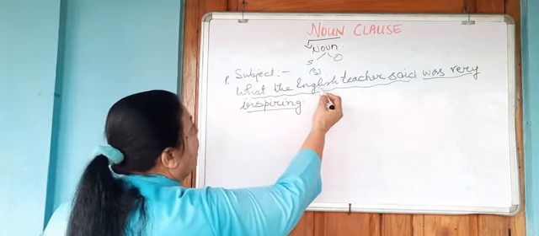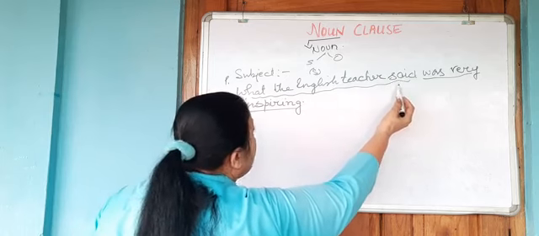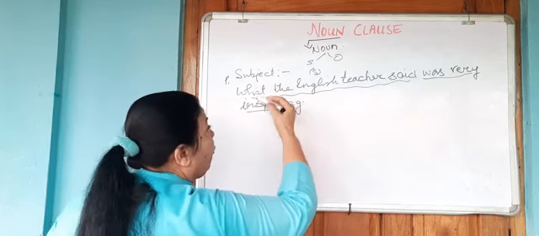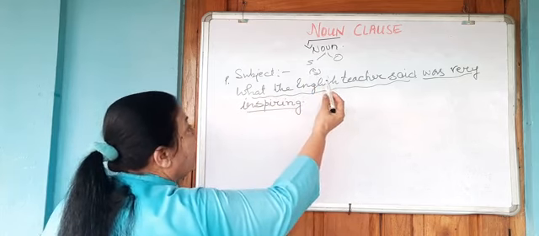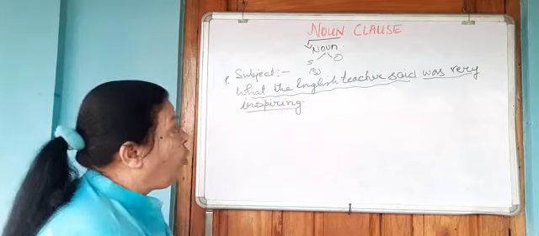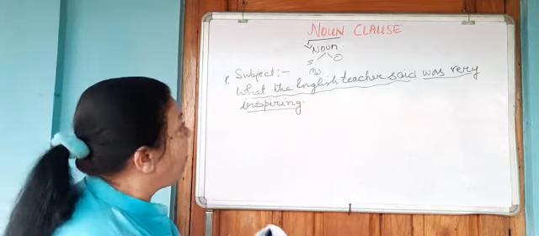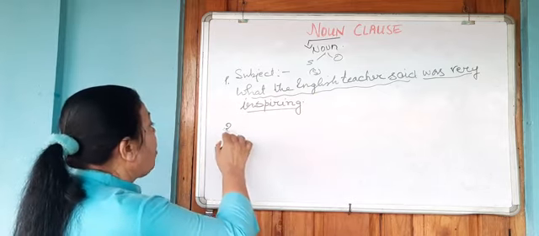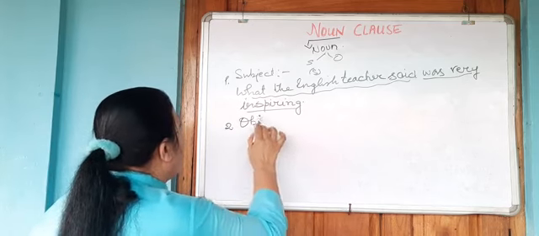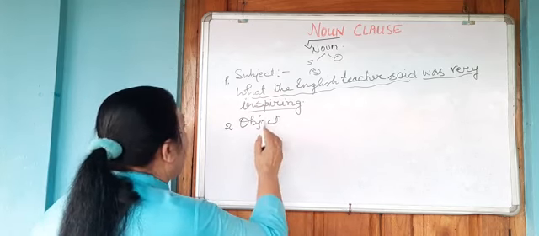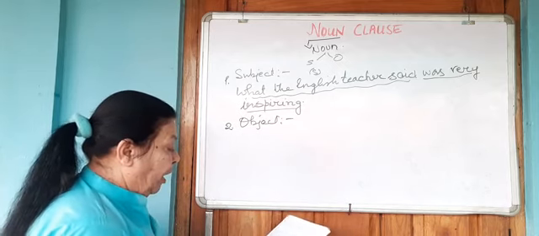Here you have the English teacher as a subject, said as your finite verb. Since the group of words is doing the work of the subject, we call it the noun clause. Therefore, the noun clause functions as the subject of a verb. The noun clause can also function as the object of a verb. Now, let's see how it functions as the object of the verb.